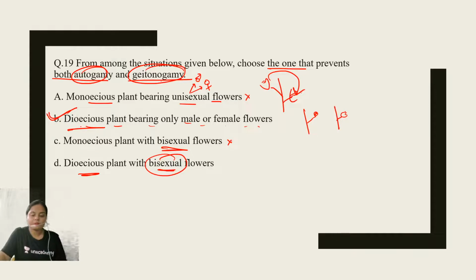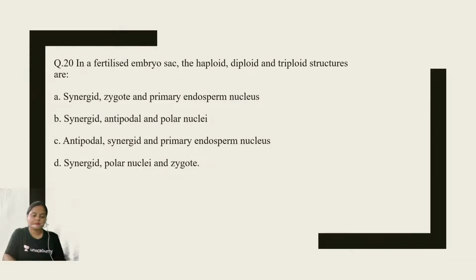Okay, I hope you got the point. Now, next question, question number 20. Last 10 questions of today's practice session. In a fertilized embryo sac, the haploid, diploid and triploid structures are: synergid, zygote, primary endosperm nucleus; synergid, antipodal and polar nuclei; antipodal, synergid and primary endosperm nucleus; synergid, polar nuclei and zygote. So what will be the right answer to this question, guys?